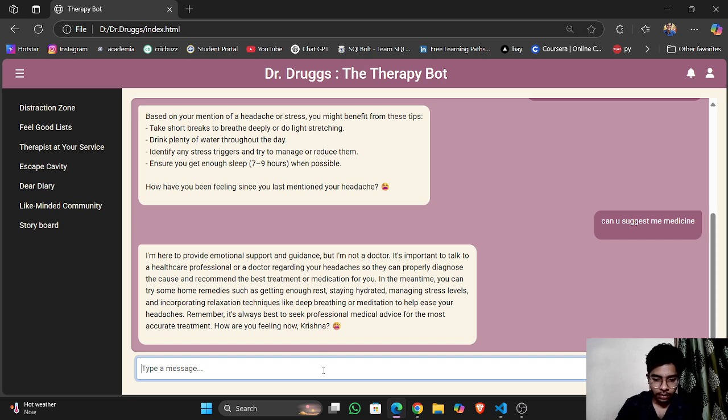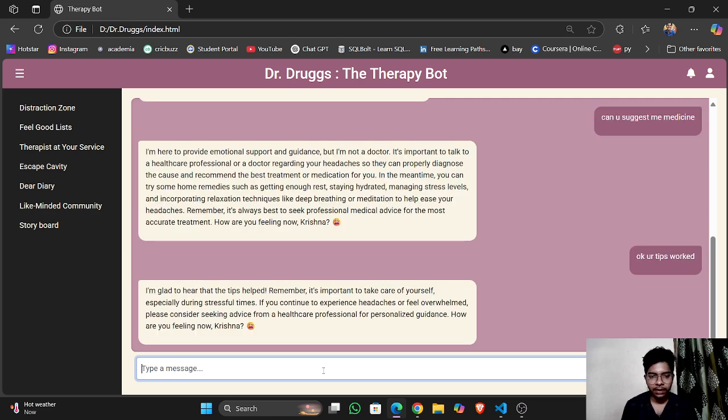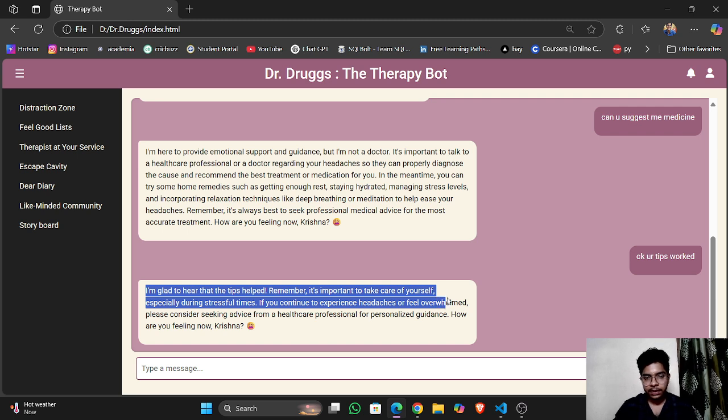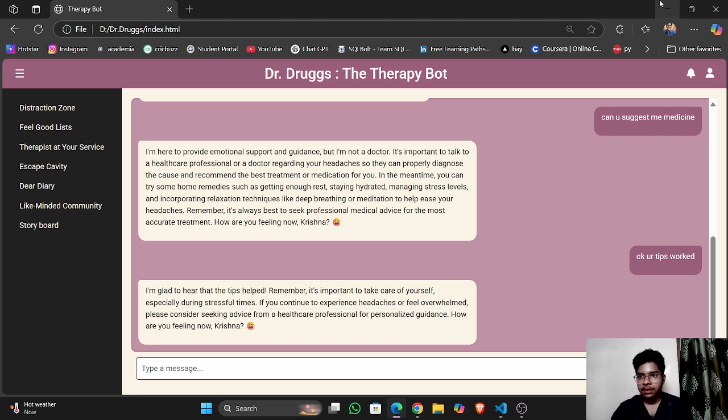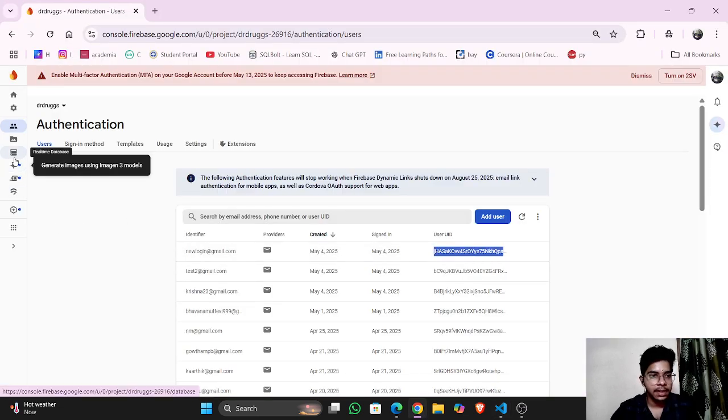So for fun, okay, your tips work. Let's see whether Gen Z language works or not. How will it reply? I'm glad to hear that our tips remain relevant. Remember, it's important to take care of yourself. Nice. So this is the core feature, and let's see how the backend saved it in the database.